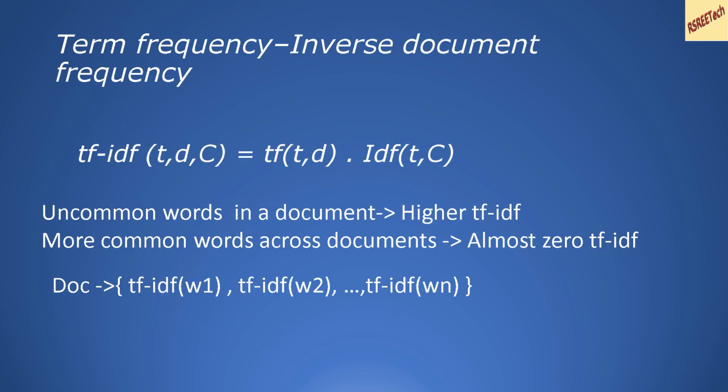Now let us look at the term frequency inverse document frequency, or TF-IDF measure.